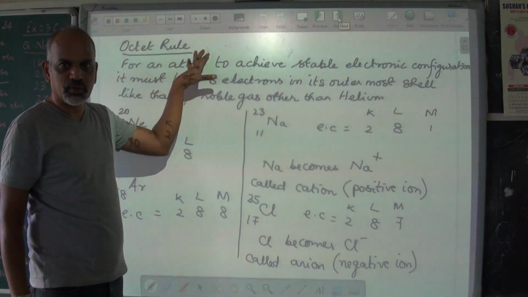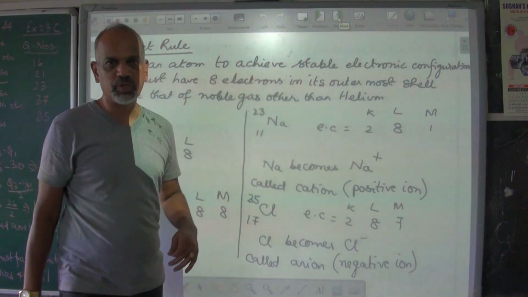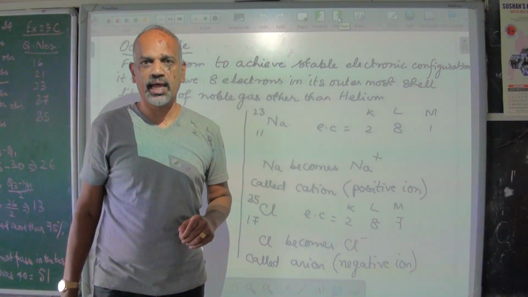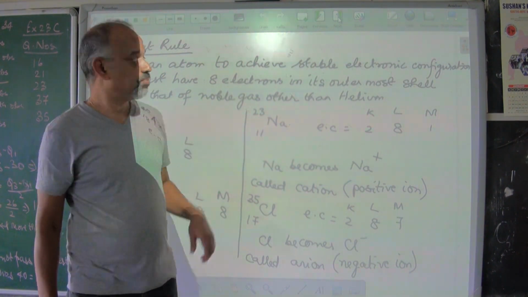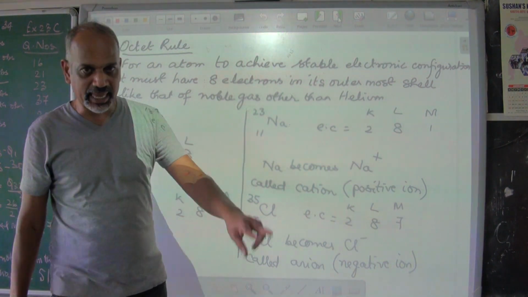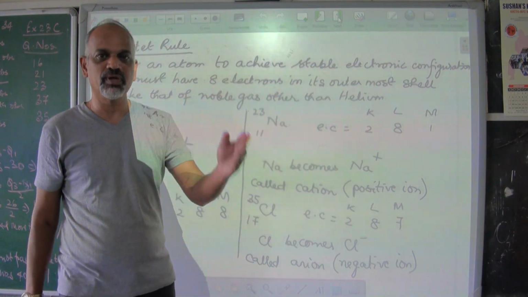Is about octet rule. Octet means 8. This is not to do with the first shell. First shell can contain a maximum of 2 electrons. That's the maximum. But this is about 8. So the second orbit, if it is the outermost orbit, should be filled with 8